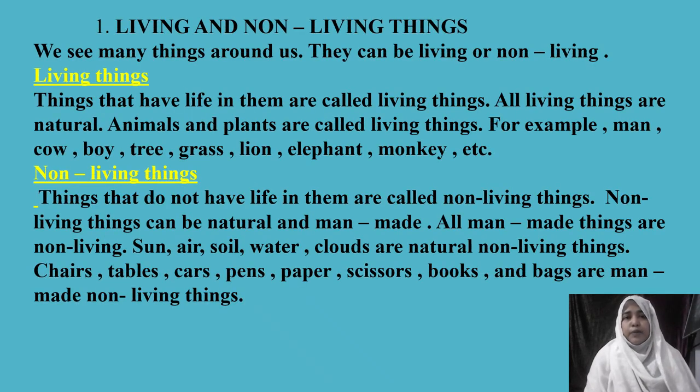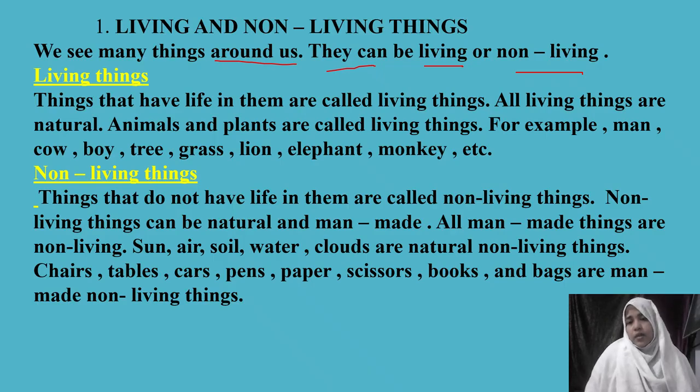Let's begin with Chapter 1, living and non-living things. We see many things around us. They can be living or non-living things. In our everyday life, wherever we go, to school, or we walk on the road, or we are at home, we can see many things around us. But the interesting thing is that we can categorize all those things into two types. Either they come under living things or non-living things.